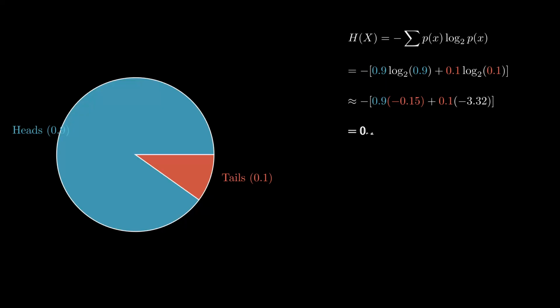When we sum these up, the total entropy is approximately 0.469 bits. Notice that this is significantly less than the 1 bit we got for the fair coin. This confirms our intuition. As a system becomes more predictable, its entropy, its average information content, decreases. We don't need a full bit to describe the outcome anymore because we can guess heads and be right most of the time.